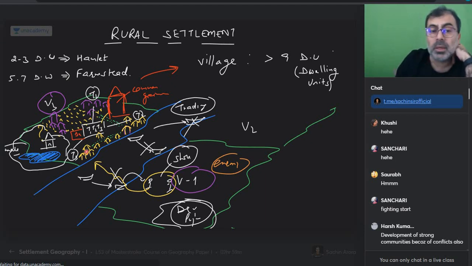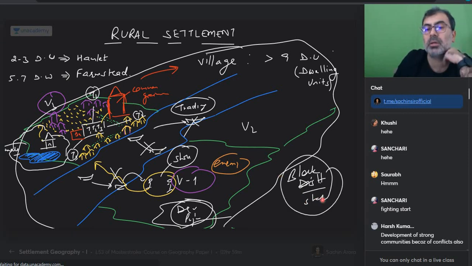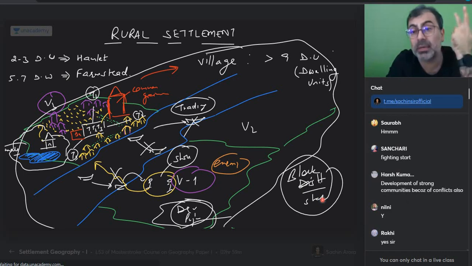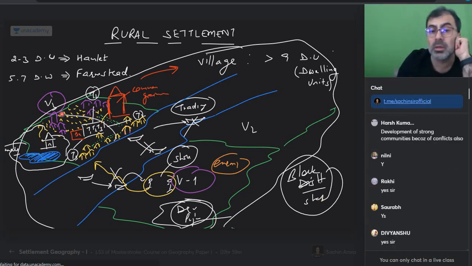But there is someone who decides to resolve the dispute of all this. And this is called, can I say, the next tier of administration can come? Block, district, state headquarter. Yes or no? Many villages can combine together under a big headquarter or not. That can be a city. Many villages can come. Now the city planner wants the villages to be more interactive, so what does he do? He has the money. Remember, city has the money.